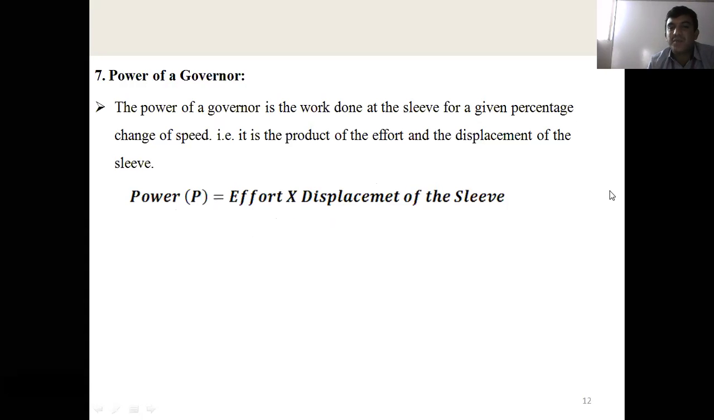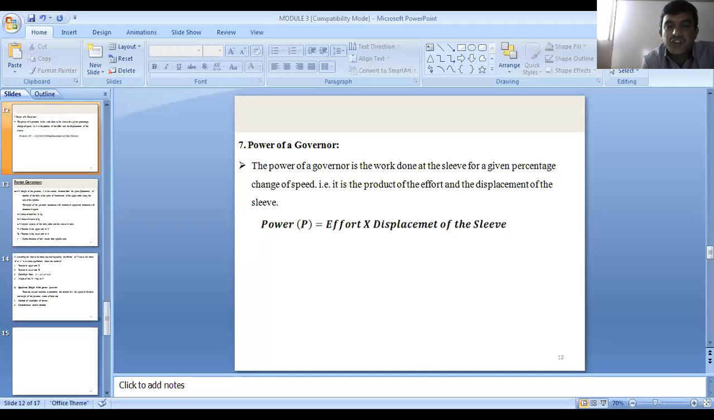If you take the power expression here, it is in joule. Or with respect to time, then you get the unit of power as watt. The power of the governor is the work done at the sleeve for a given percentage of change of speed. That is, it is a product of the effort and displacement of the sleeve. Okay, these are the 7 important definitions you should remember.